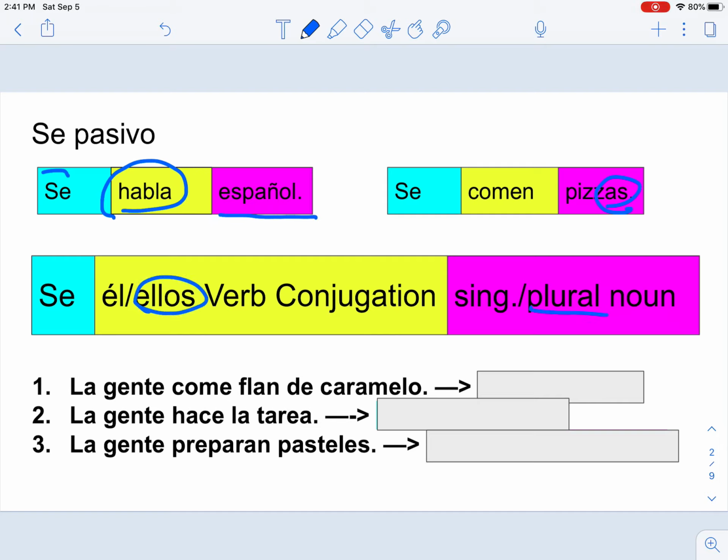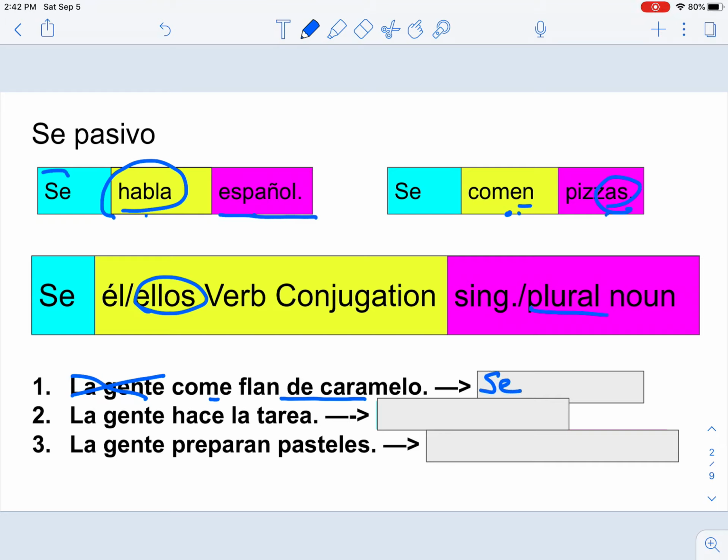If you have a singular noun, then you need a singular verb. So here we have la gente come flan de caramelo. We don't care about the people eating the flan. We just want to say that flan is eaten. So now we are just going to put the se here because we don't care about the subject.